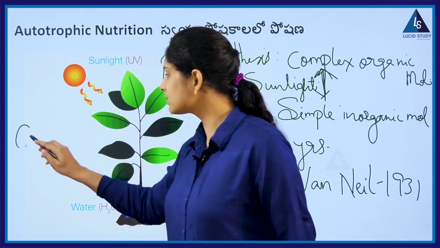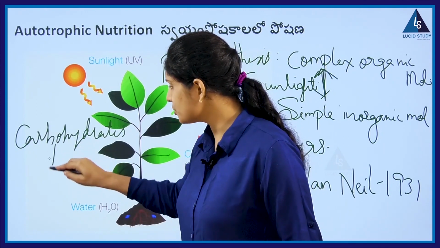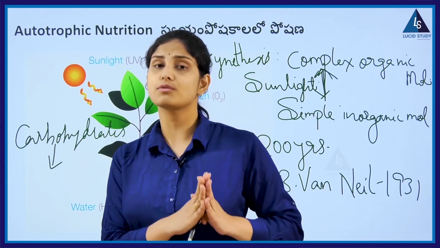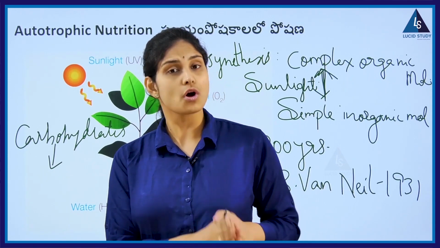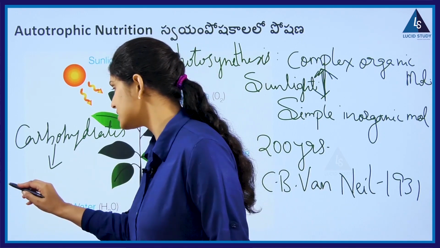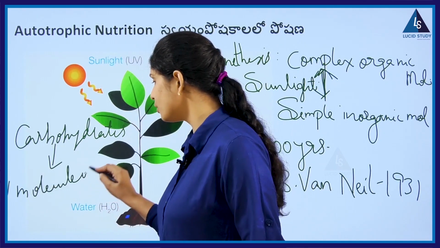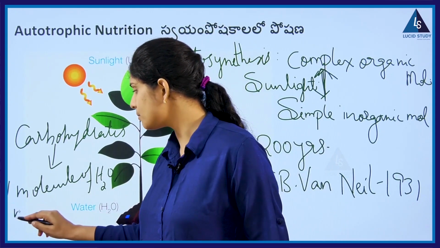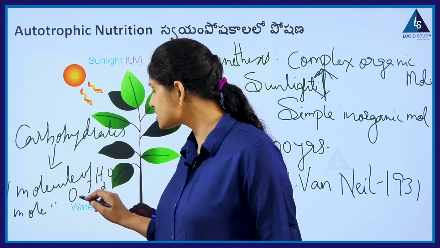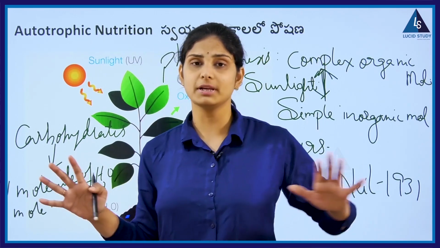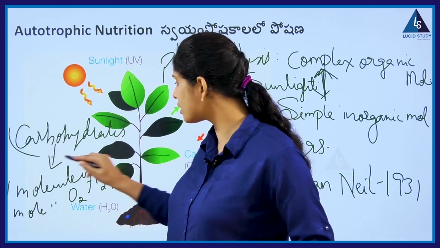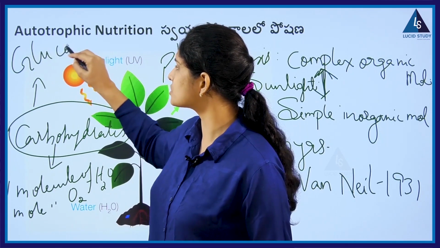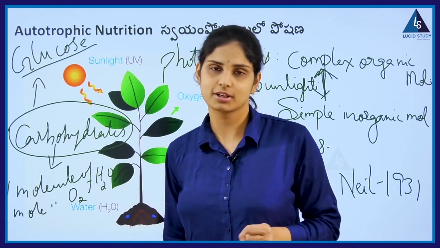He said that carbohydrates are produced, with the involvement of one molecule of water and one molecule of oxygen in this process. So one molecule of water, which I write as H2O, and then one molecule of oxygen, due to which the complete process of formation of carbohydrate takes place. This is nothing but glucose, in a starch form or sugar content.